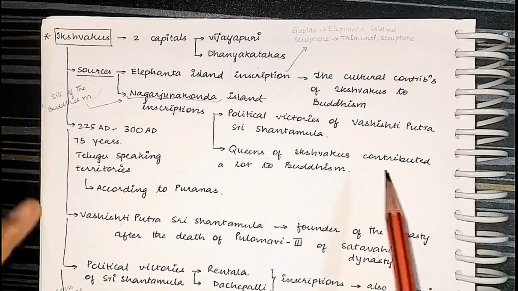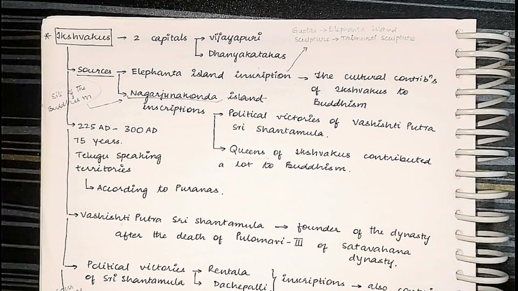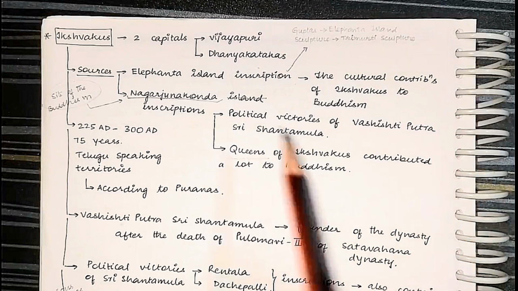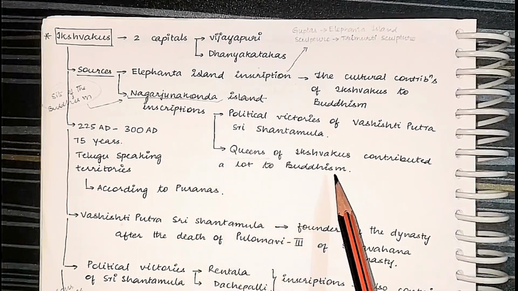So whenever you are quoting any fact about the queens, about the society, just write that in the Nagarjuna site we found many inscriptions wherein the queens were giving lots of land grants for the spread of Buddhism.